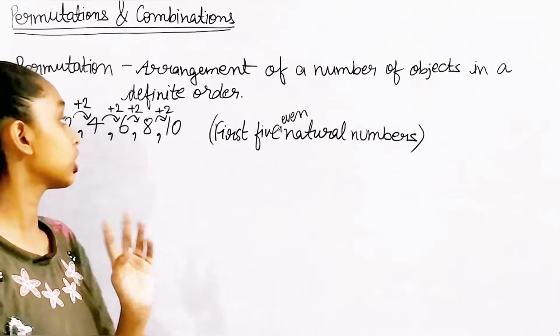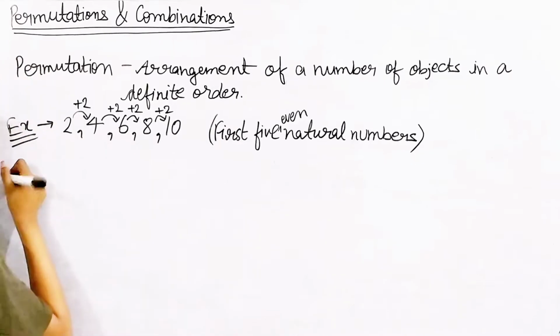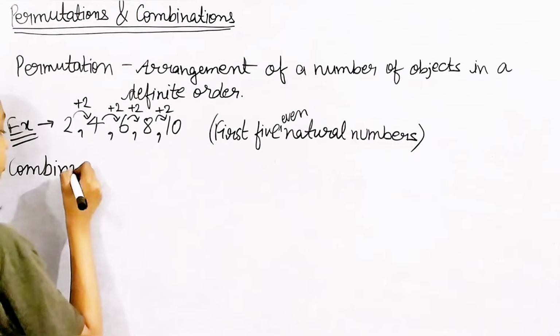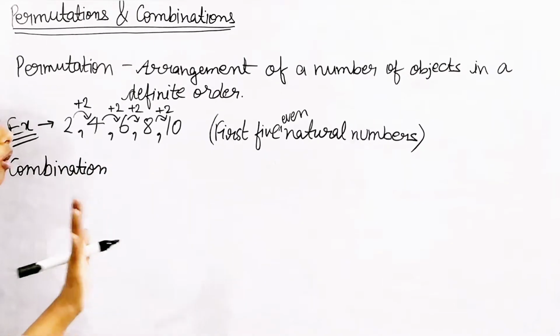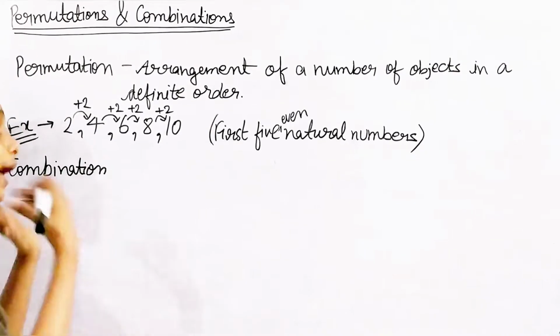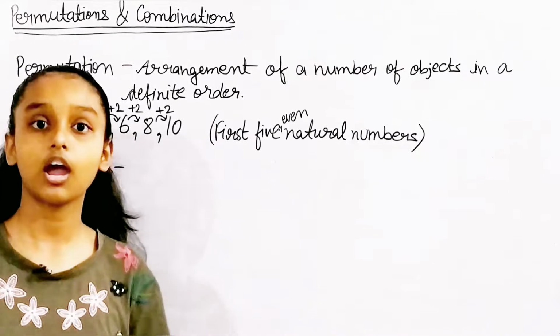Now, let's move on to combination. What is combination? I'm pretty sure you'll be able to guess this. Just by hearing the name combination, what do you get in your mind?